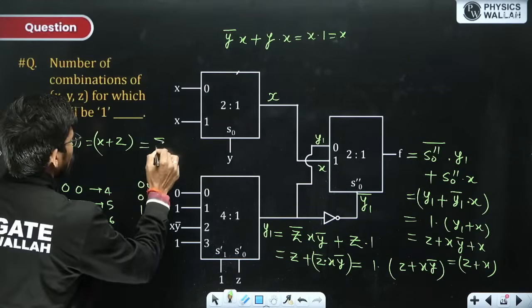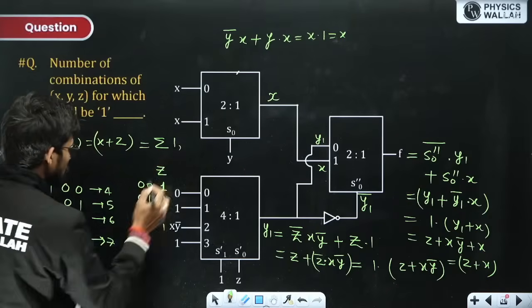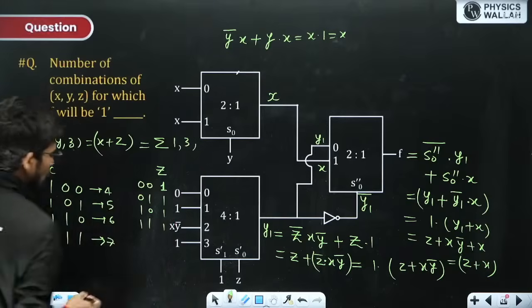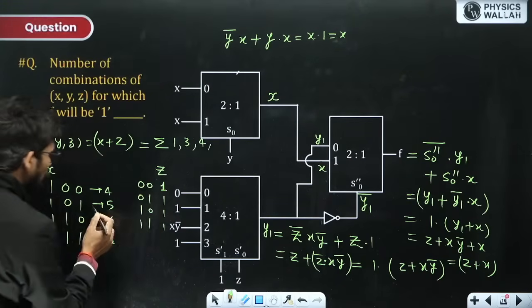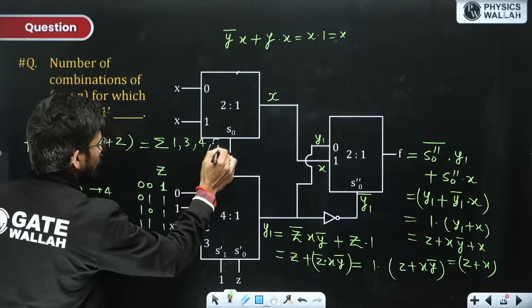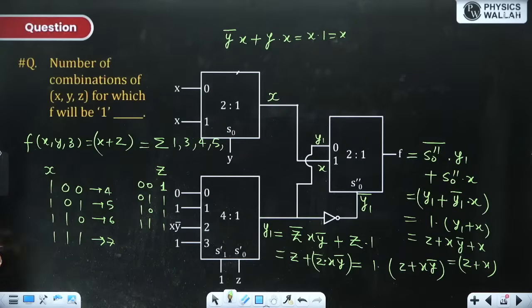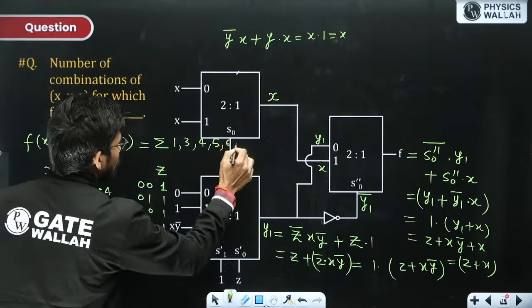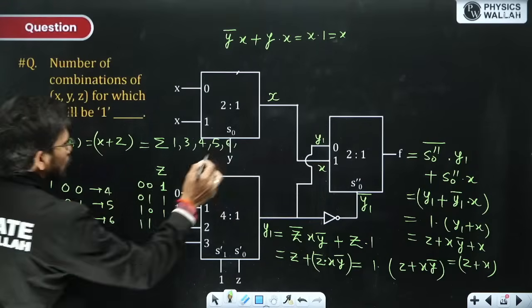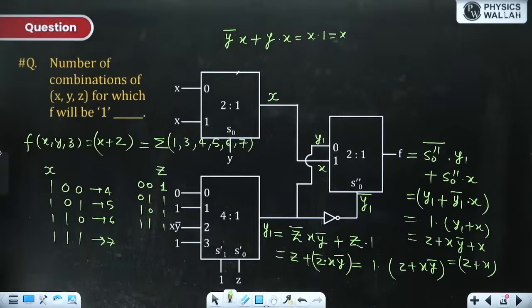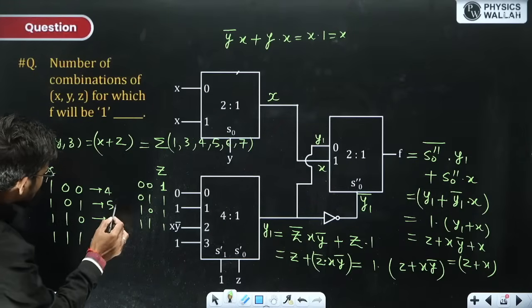So overall the canonical SOP expression has terms 1, 3, 4, 5, 6, 7. Term 5 and term 7 are over here also, and we can write them only one time, because 5 plus 5 is 5 only.